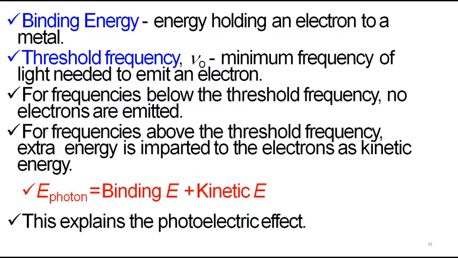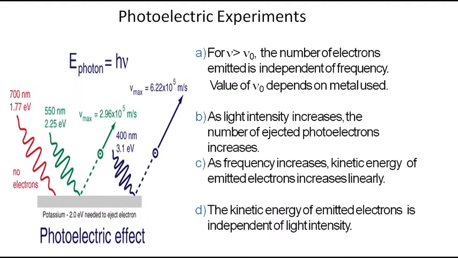But if you supply 11 hertz, 10 hertz is used for knocking out the electron, and that extra 1 hertz of energy is imparted to the electron as kinetic energy. So when you increase the frequency, the kinetic energy of the emitted electron increases linearly.